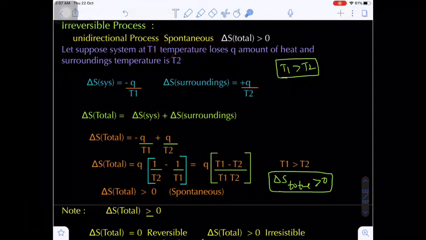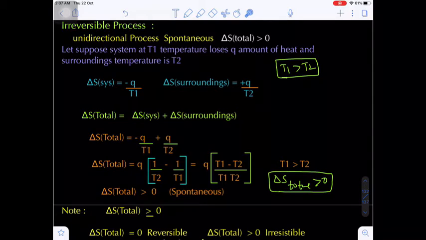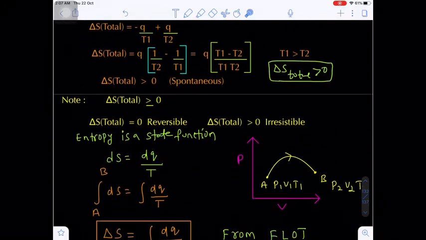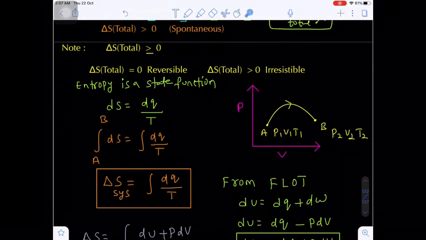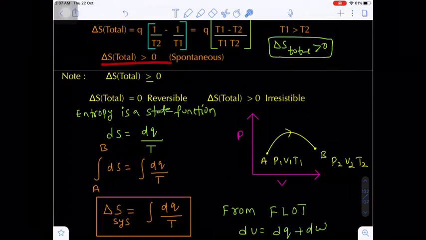Suppose I interchange T1 and T2. It is not possible, because then you will get a negative value of delta S. This is a non-spontaneous process. Okay, now we are getting the delta S total value.